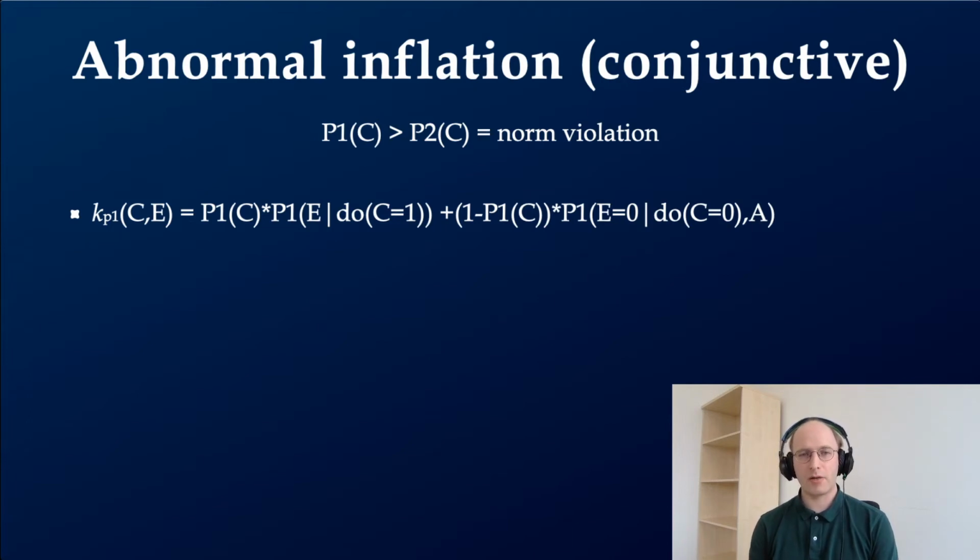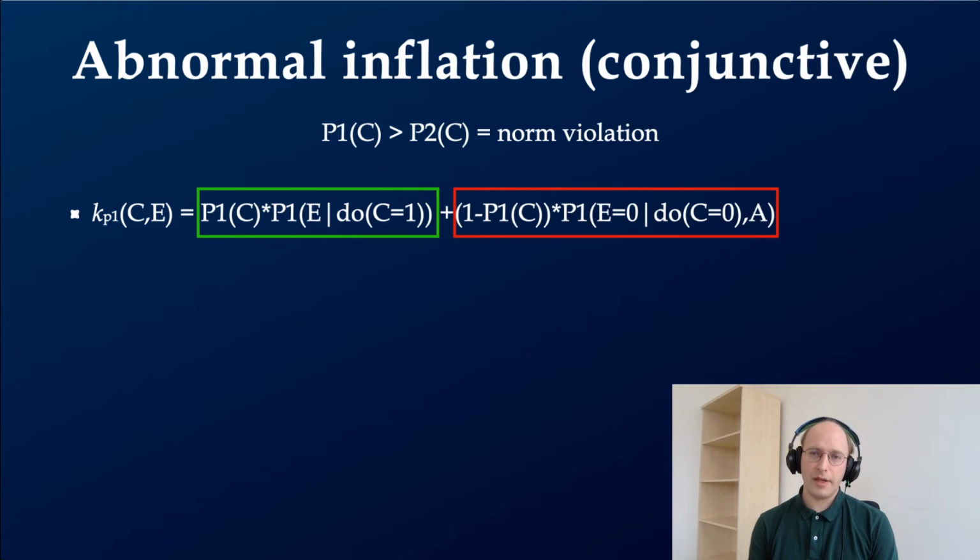This is how the model estimates the causal strength of C in the case where C does not commit a norm violation, P1. Here we have a sufficiency term, highlighted in green, and a necessity term highlighted in red. In both cases, these are the necessity and sufficiency terms that I showed you before, multiplied by the likelihood of considering a possibility that satisfies the do operator. So for sufficiency, that's the likelihood of considering a possibility in which C does actually occur. And for necessity, it's the likelihood of considering a possibility in which it doesn't, or 1 minus the likelihood of considering a possibility in which it does.